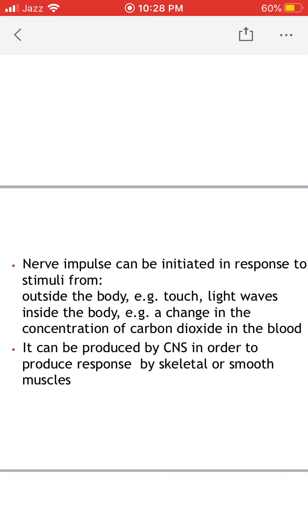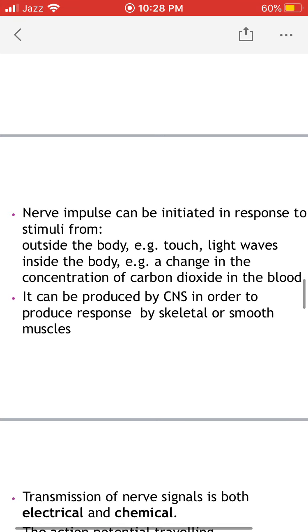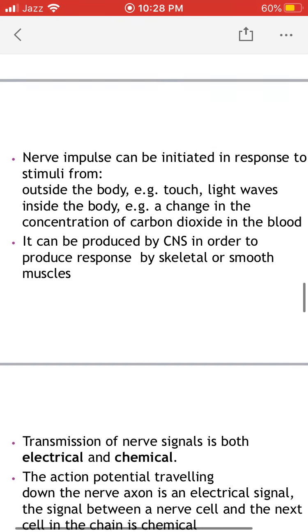And nerve impulses can also be generated by stimuli present inside the body. For example, any change in the concentration of carbon dioxide in the blood or any change in blood pressure. Nerve impulses can also be produced by central nervous system in order to produce response by skeletal muscle, smooth muscle or heart muscle.